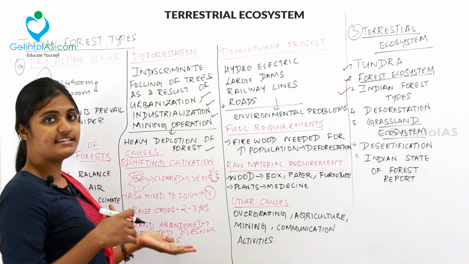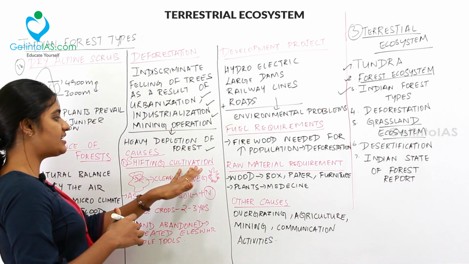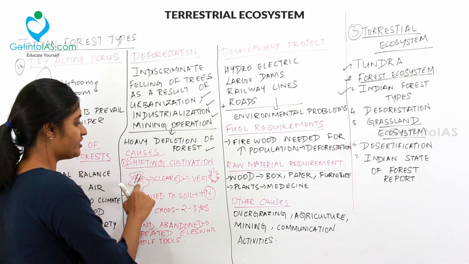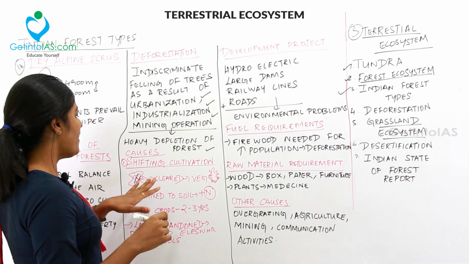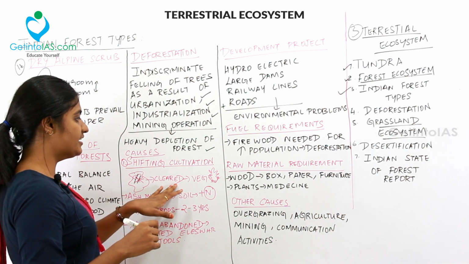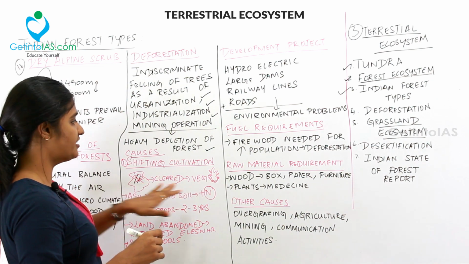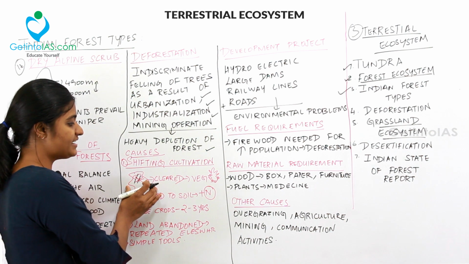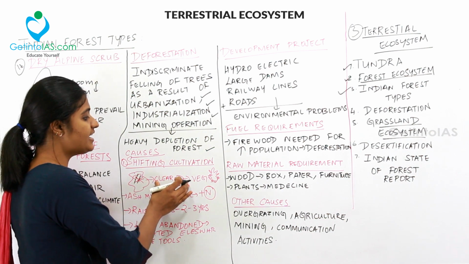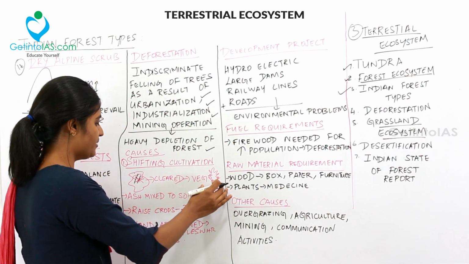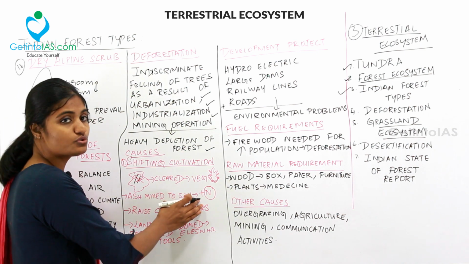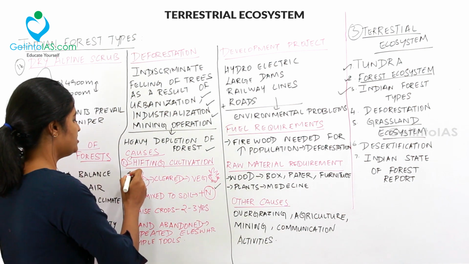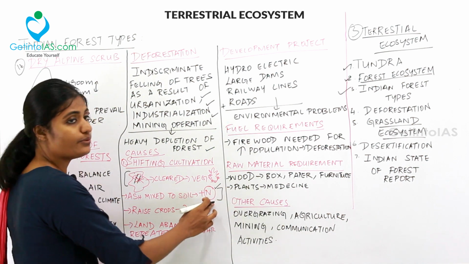Let us deal with it in detail. In shifting cultivation, a land is taken and the forest over there is cleared, and the vegetation is burnt. The ash is mixed into the soil, and that adds nutrients to the soil. So this is called shifting cultivation.